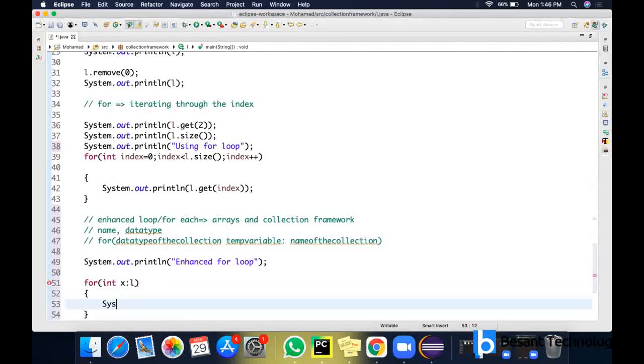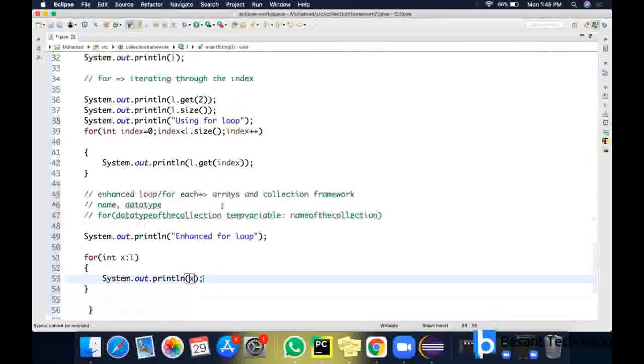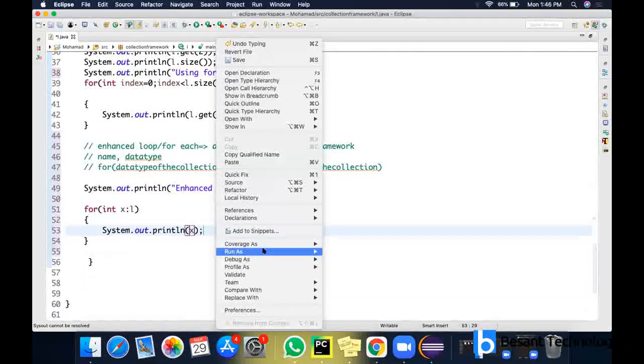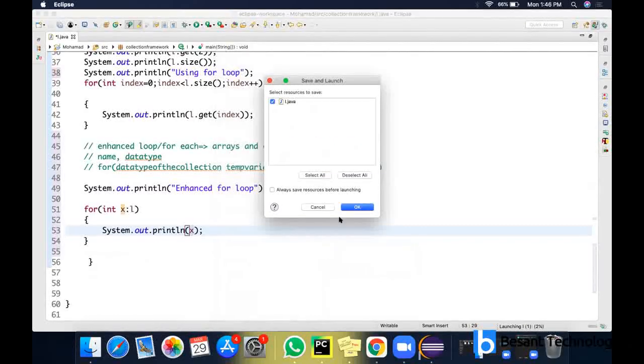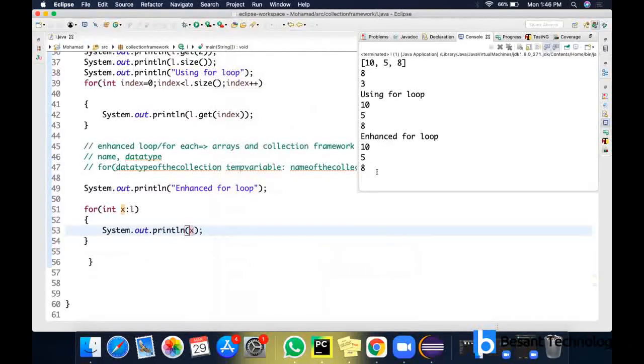So for the first time, first element will be stored in x. For the second time, second element. For the third time, third element. So automatic iteration will be there. So you can see the same output I'm getting. So mostly we will be using enhanced for loop in Selenium codes. We won't be using this normal for loop. We will use only enhanced for loop. Okay. So this is for displaying the elements.